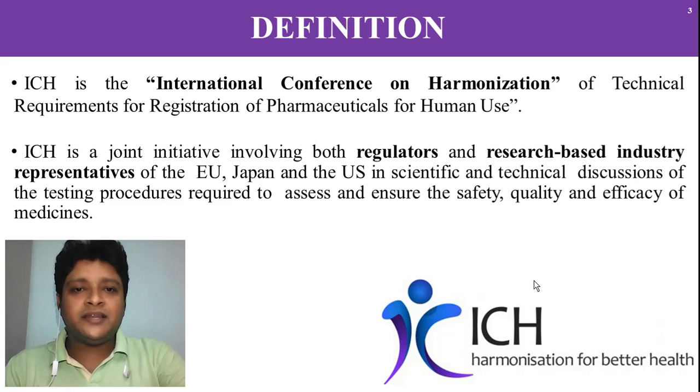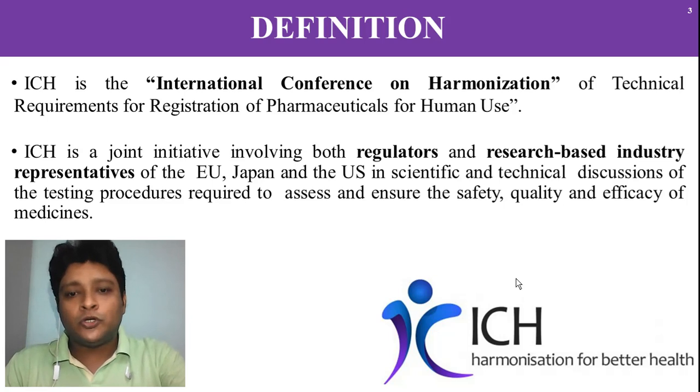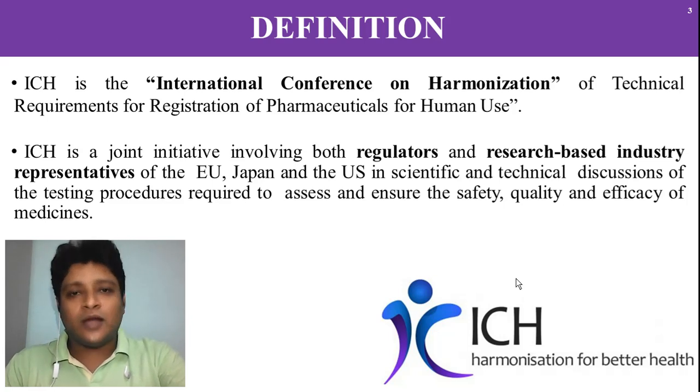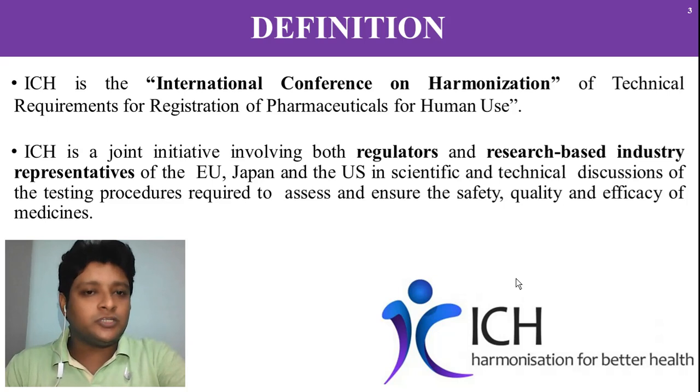The main intention of ICH, the International Conference on Harmonization, is to establish technical discussion or testing procedures necessary for a pharmaceutical product to assure or assess the safety, quality and efficacy of medicines. So the main intention is to provide safety and quality to the pharmaceutical product.